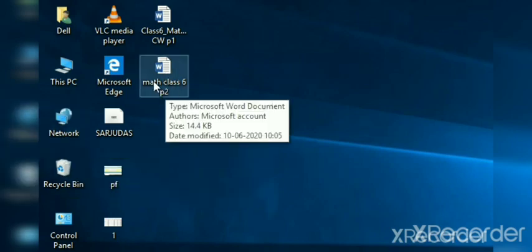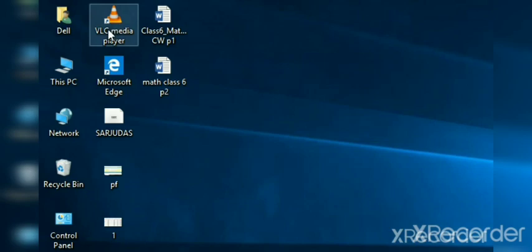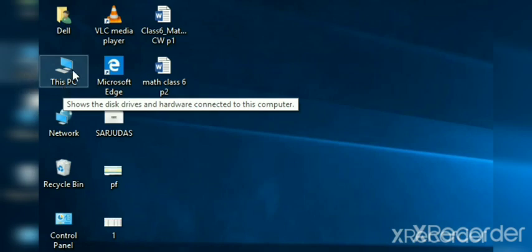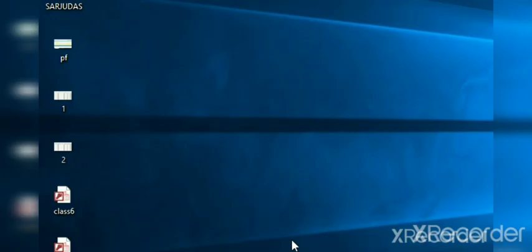This one is the Microsoft Word icon, meaning an application icon. Here you can see a small jump arrow; it is called a shortcut icon. Understood everyone how icons look, what they are used for, and how you can open them?